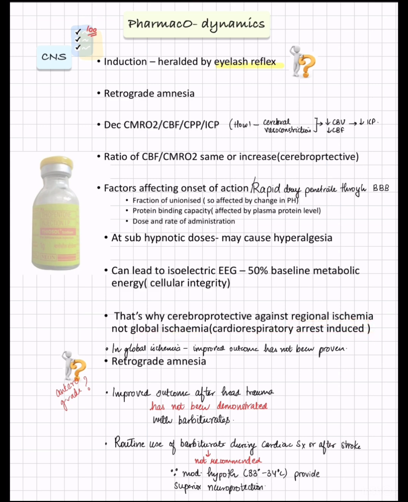Okay, in global ischemia, improved outcome has not been proven. Improved outcome for head trauma has not been demonstrated with barbiturate either. Routine use of barbiturate during cardiac surgery or after stroke is also not recommended because moderate hypothermia, that is 33 to 34 degrees Celsius, provides superior neuroprotection as compared to barbiturates.